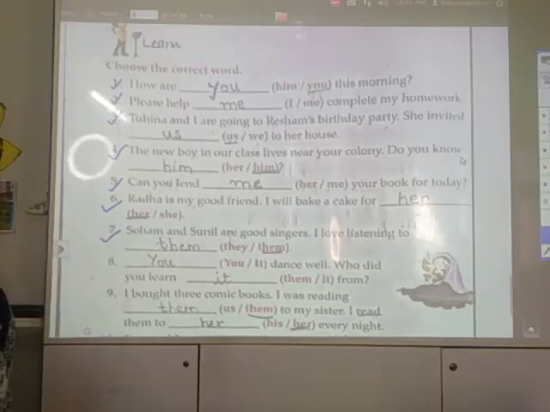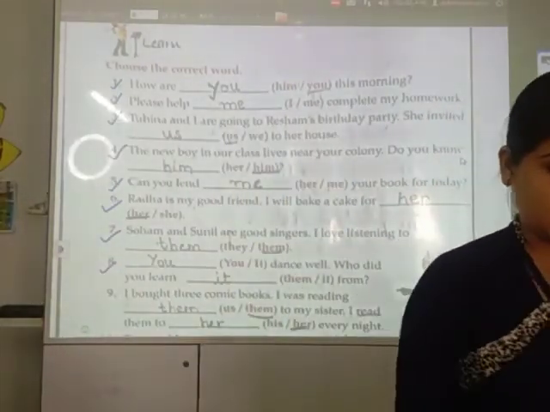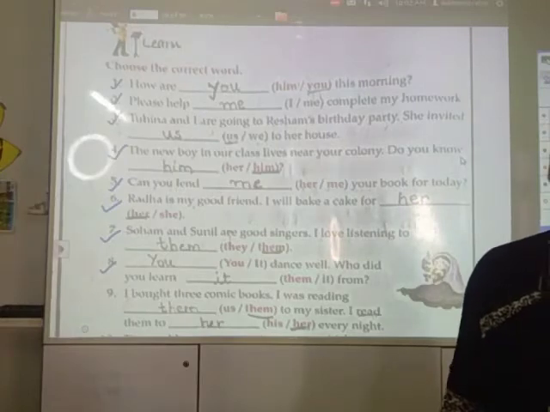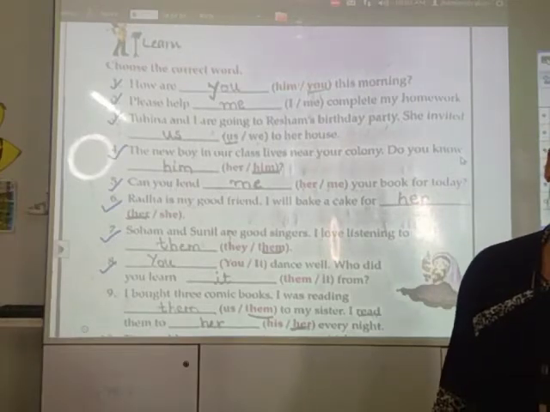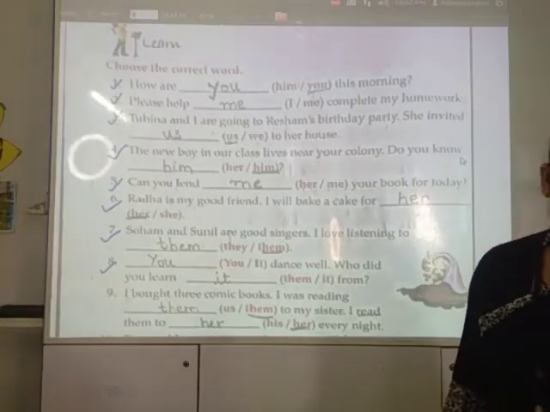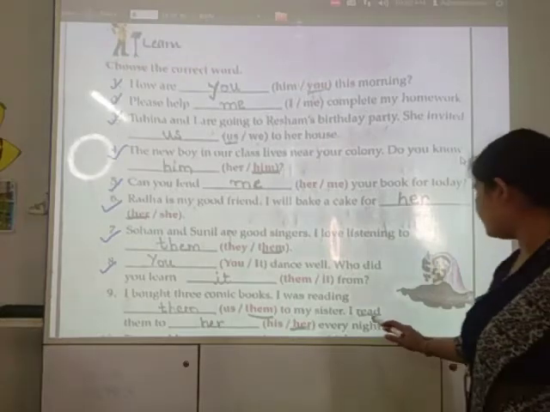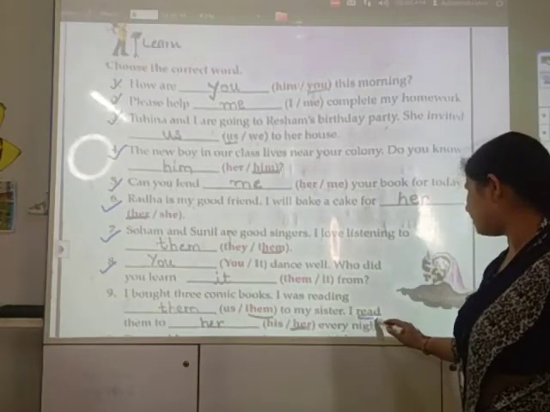Number 8. You dance well. Who did you learn it from? Number 9. I got 3 comic books. I was reading them to my sister. I read them to her every night. That day I told you about read, isn't it? It is not "red", it is read only.